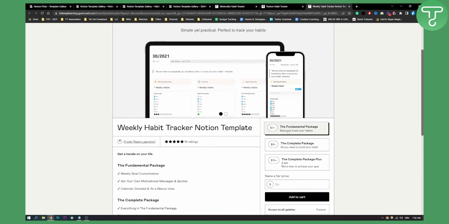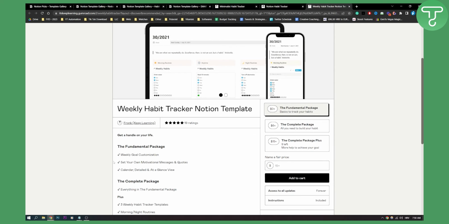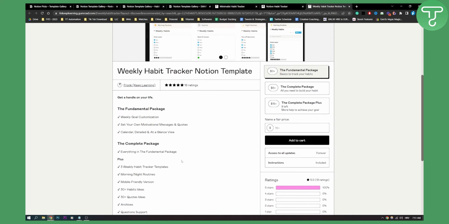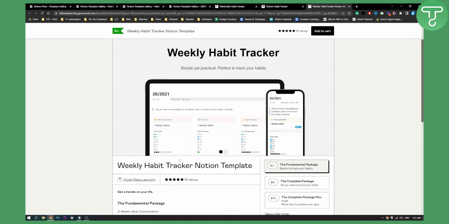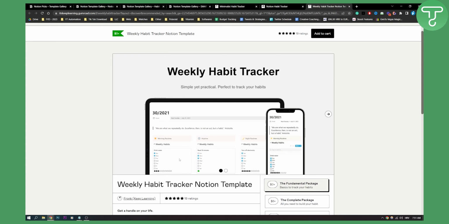This is also $0. You have basics to track your habits. As you can see, weekly goal customization. You can set your own motivational messages and quotes and stuff like that, right? So these are the top 5 free Notion habit tracker templates.